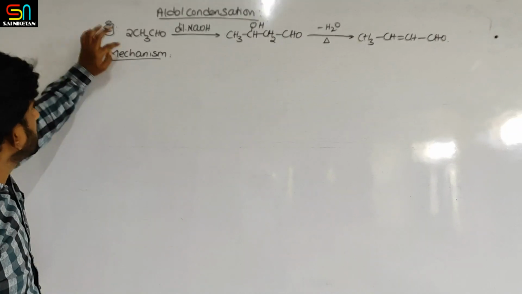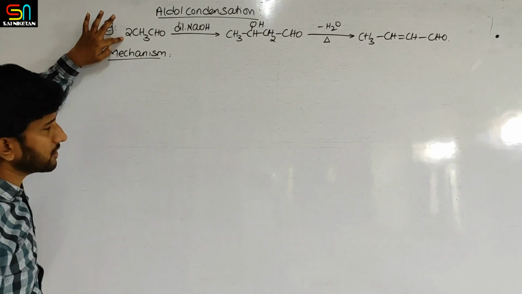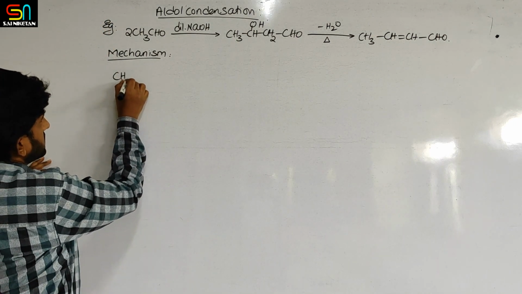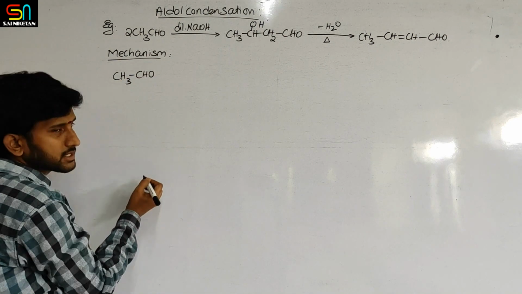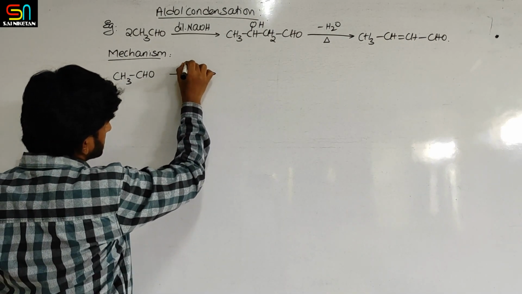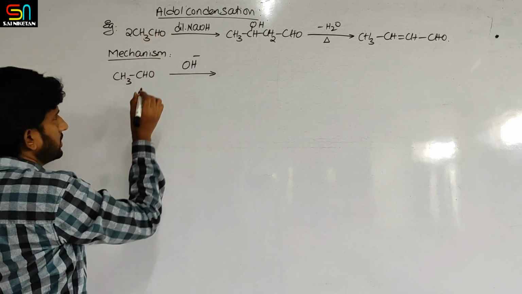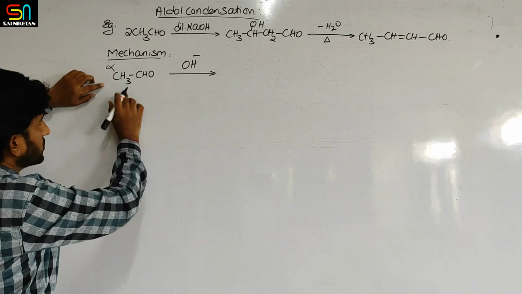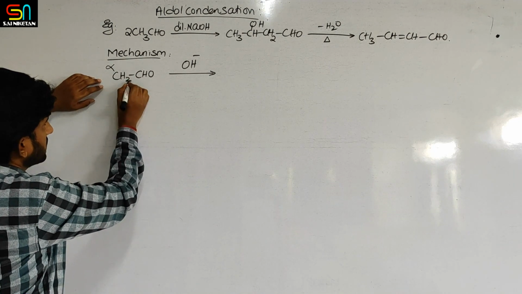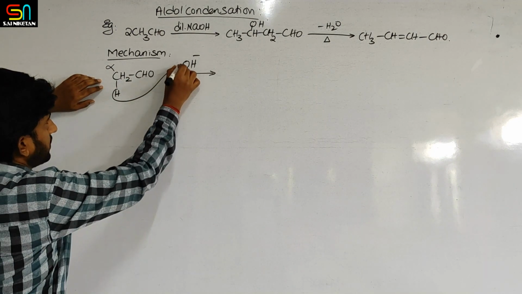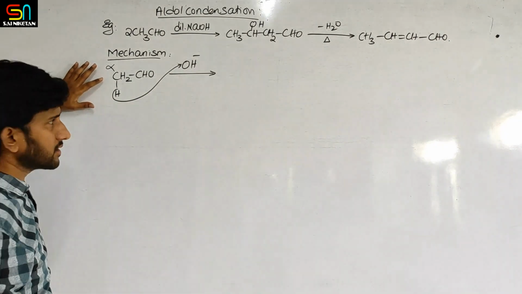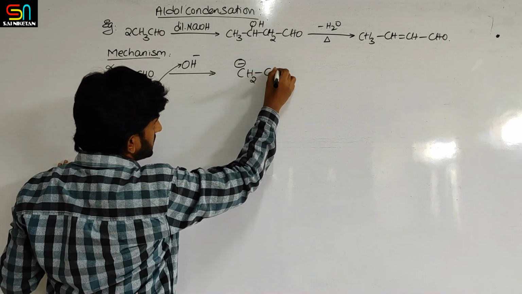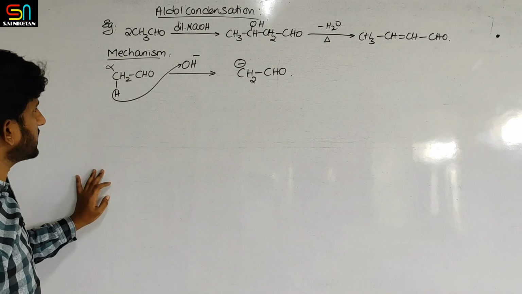Okay. Now in the first step, I am taking one molecule of acetaldehyde. Okay. So let us write CH3CHO acetaldehyde in the presence of base OH minus. Okay. First thing is here alpha hydrogens are acidic, we have said. So base abstracts one proton. One proton is taken. So what is formed here? Carbanion or enolate form is formed. This is formed in the first step.